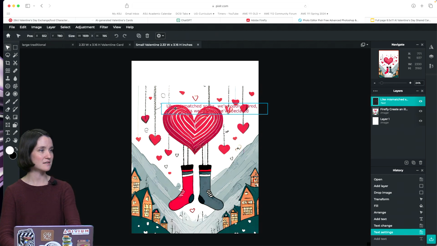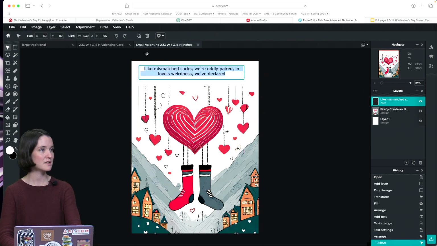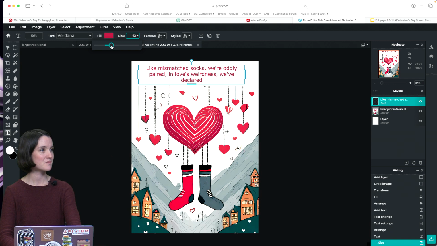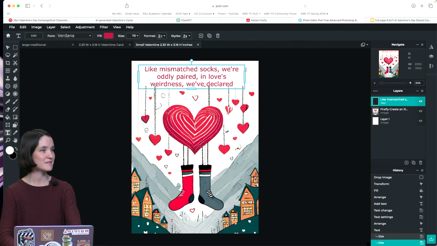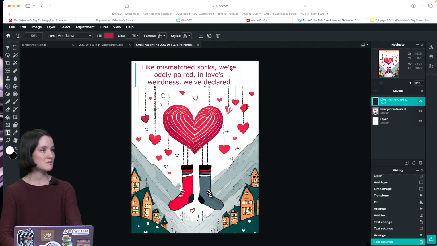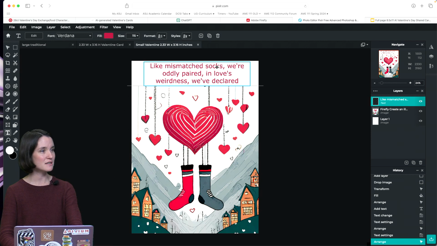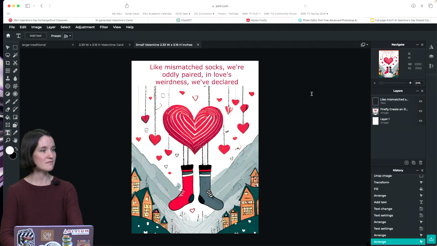Then move this text up to the top so that we can read it. It's a little bit small. Go back to my text tool and make this bigger. Okay, there we go. So I might spend some more time just messing with the alignment here, maybe deleting some of these elements. But you get the picture.